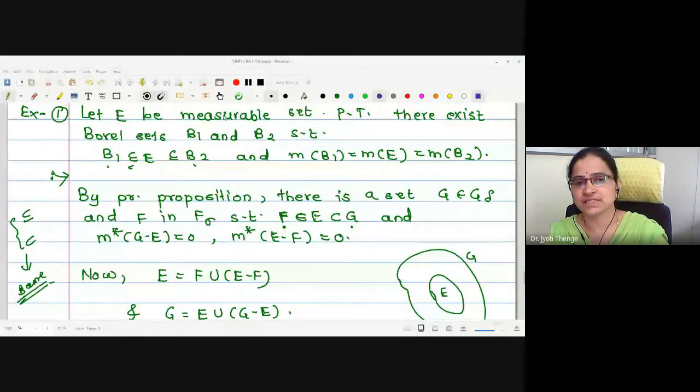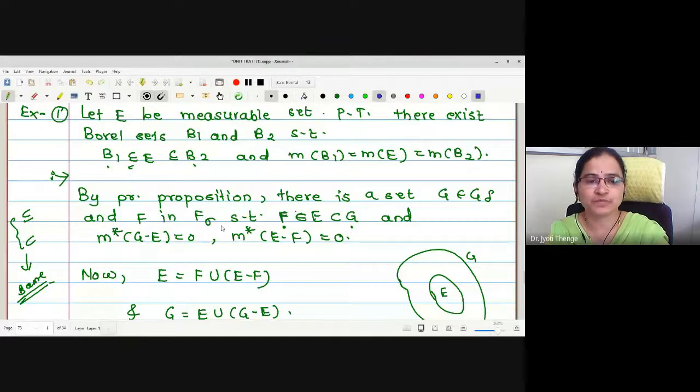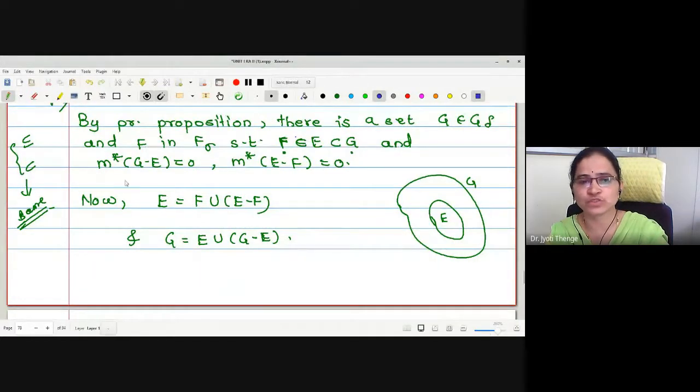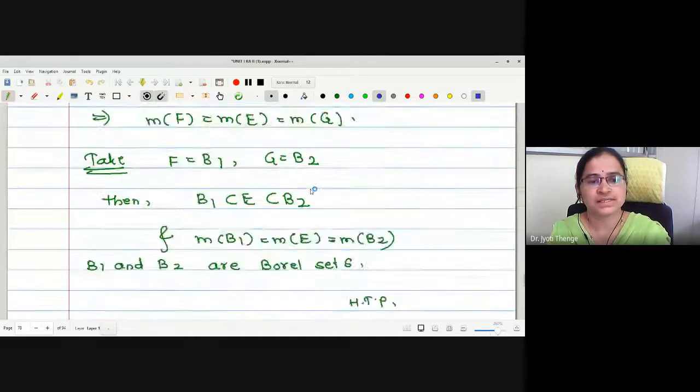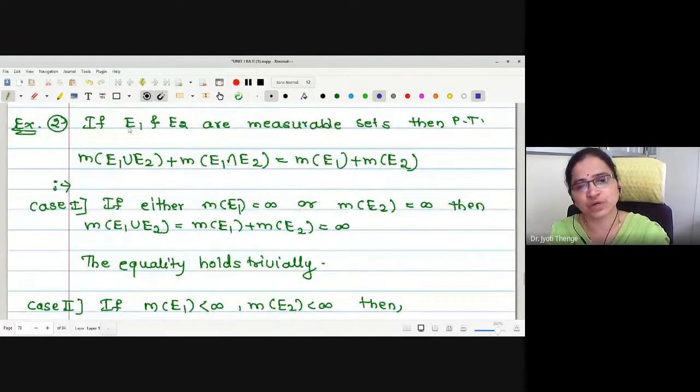Depending upon this, we have solved some examples. The first example says that for a measurable set E, there exist two Borel sets, B1 and B2, such that B1 is a subset and B2 is a superset of E, where the measures of all the three sets are equal. Measure of B1 is equal to measure of E is equal to measure of B2. And this example we have solved by using the proposition statement, existence of G in G delta, F in F sigma, where outer measure of G minus E is 0, outer measure of E minus F is 0.